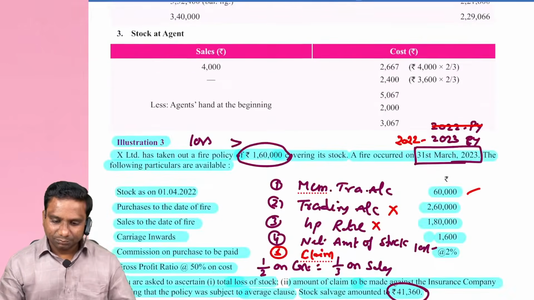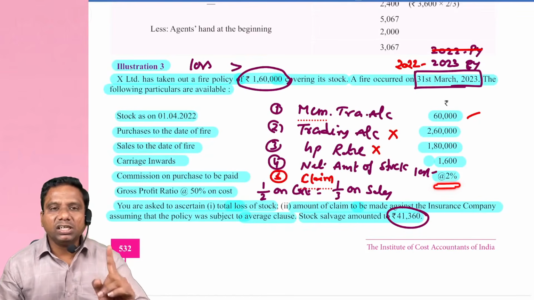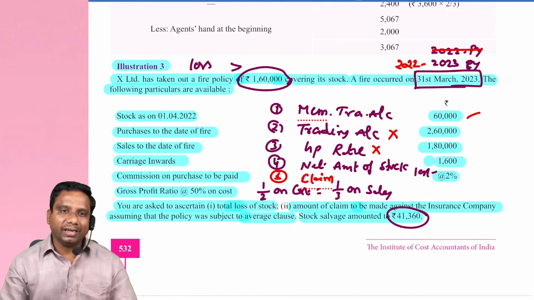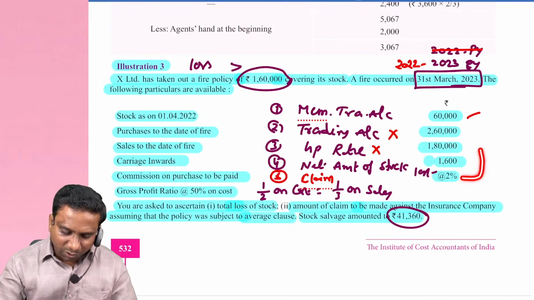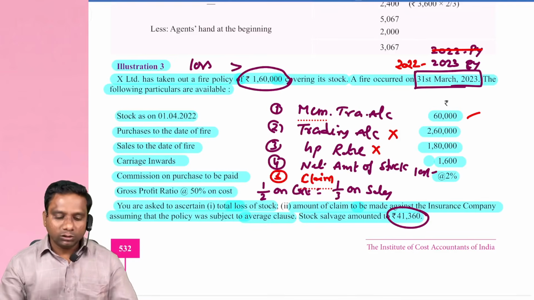Next, commission on purchase to be paid, 2%. See, commission on purchase is also our direct expense. This 2% is applied on purchase. 2,60,000 into 2% comes to 5,200 debit.